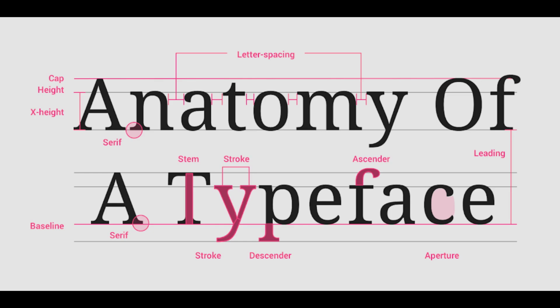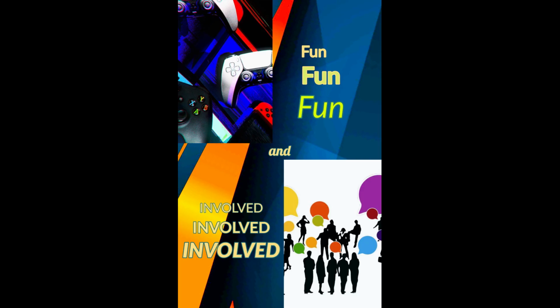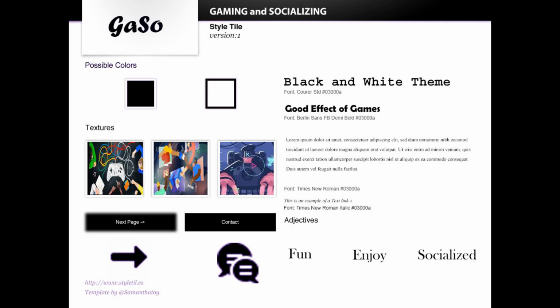Then one of the most important things in media is delivery. And nothing delivers better than words. Then we learn about typeface and typography and how to utilize it, choose fonts that match our content. Then we get to really design what we made. My first mood board. The idea is about having fun and enjoying playing games. I use blue as my main background and yellow font for this mood board to make it reveal.